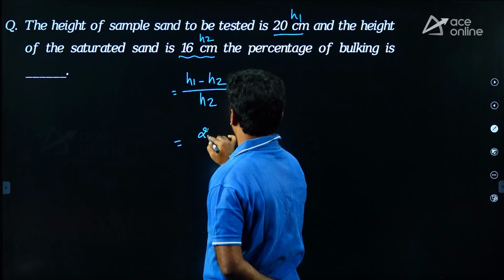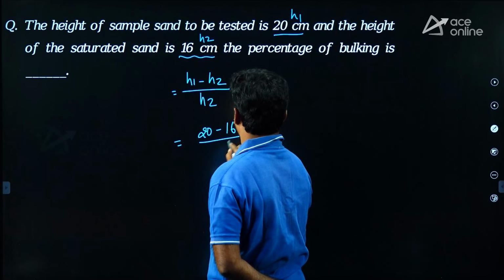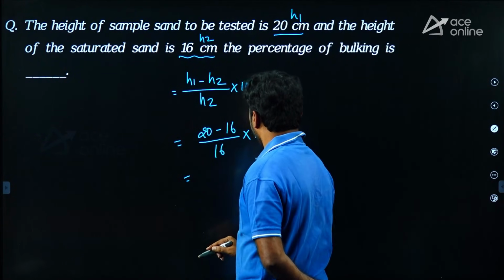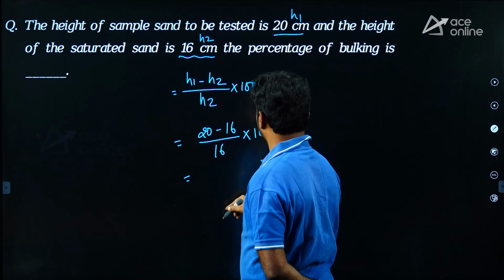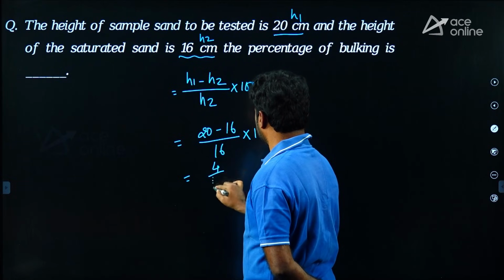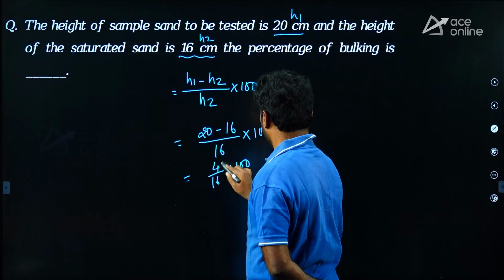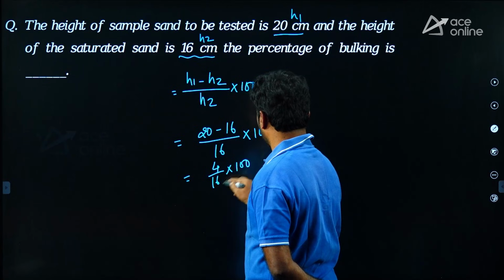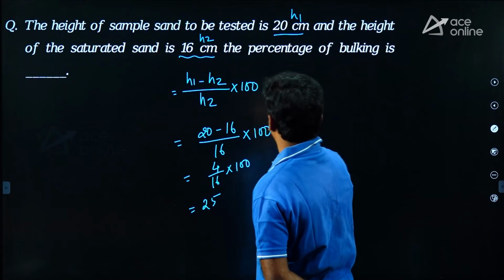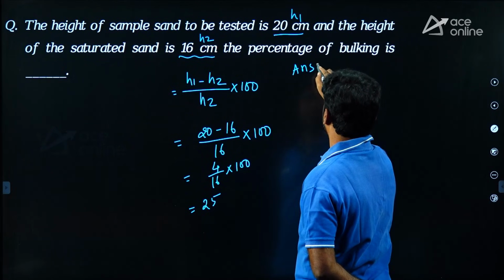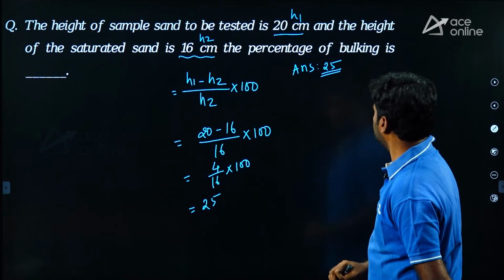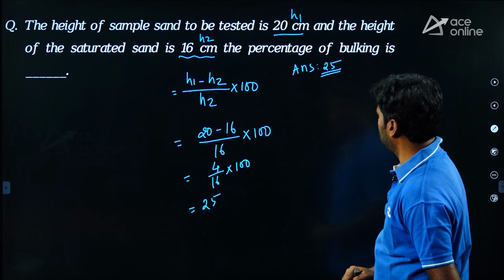H1 20 minus 16 upon 16 into 100. So you will get 4 upon 16 into 100, which is 25%. 25 is the answer. They want it directly in percentage, so 25 is the answer. Okay, right.